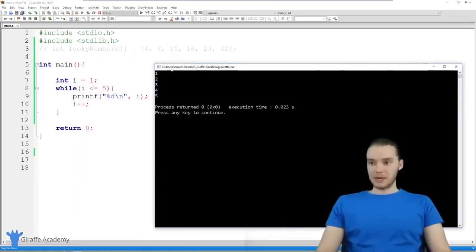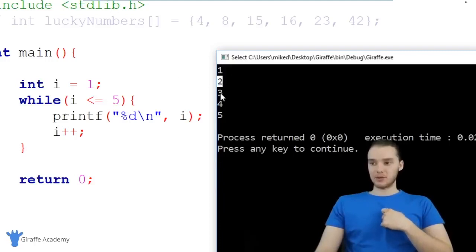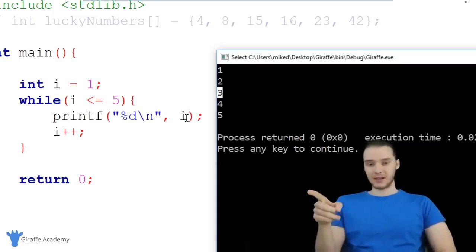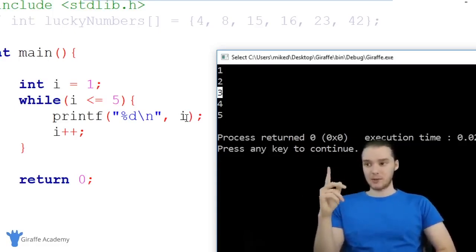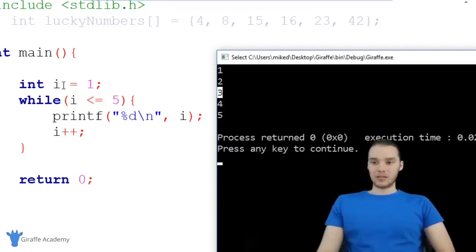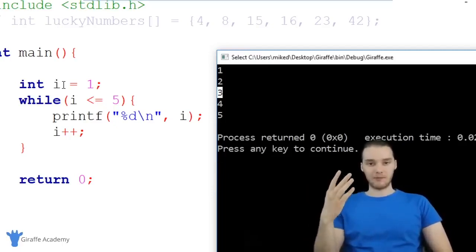So you'll see over here, we're basically printing out values between 1 and 5. And I want to point out what's actually happening. So the first time that we go through this while loop, we're printing out 1. The second time, we're printing out 2. The third time, we're printing out 3. In other words, this variable i is basically telling us what iteration of the loop we're currently on. So on the first iteration of the loop, i is telling us that we're on the first iteration of the loop, right? The first time we go through the loop, i is equal to 1. Second time we go through the loop, i is equal to 2. Third time, i is equal to 3. So this variable i over here is basically telling us how many times we've gone through the loop. So on the third time, it's telling us 3, fourth time, 4, etc.